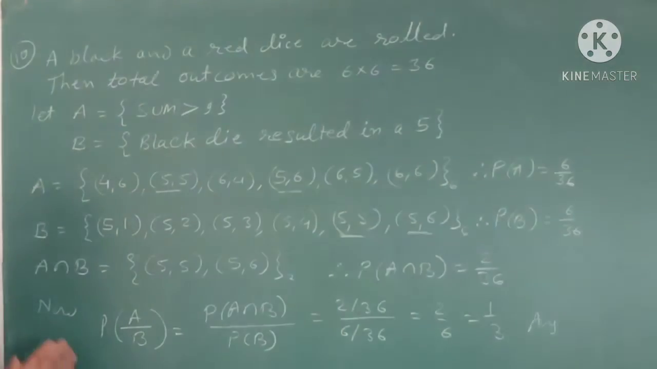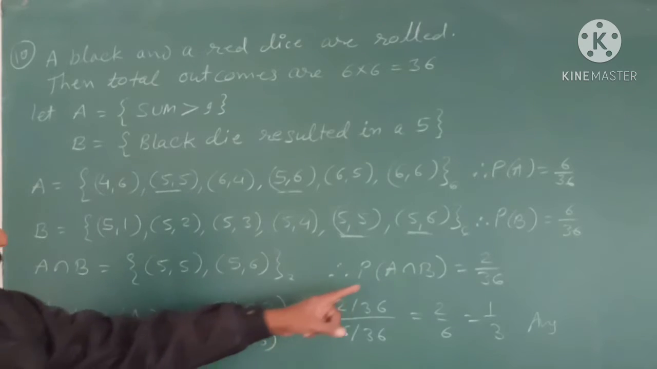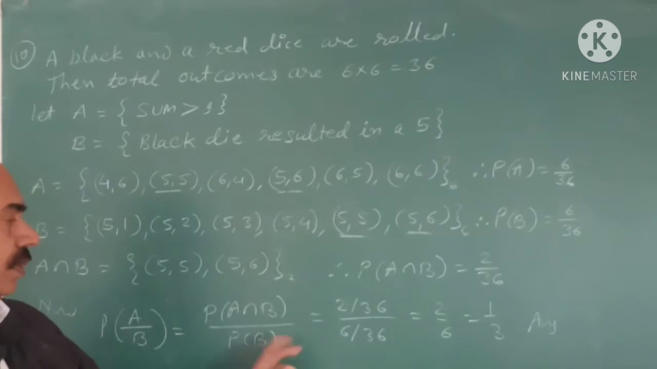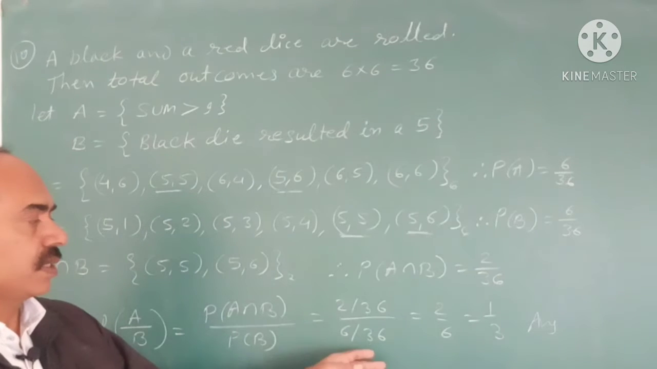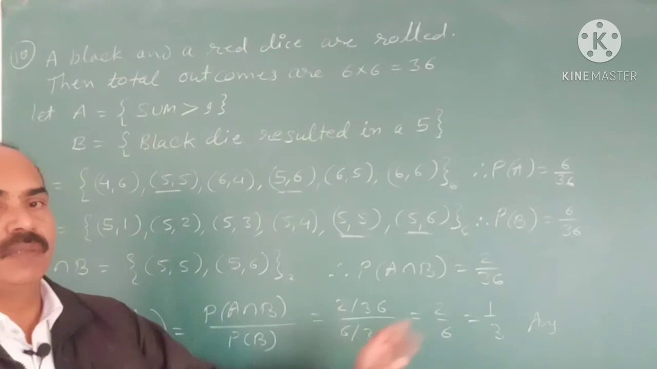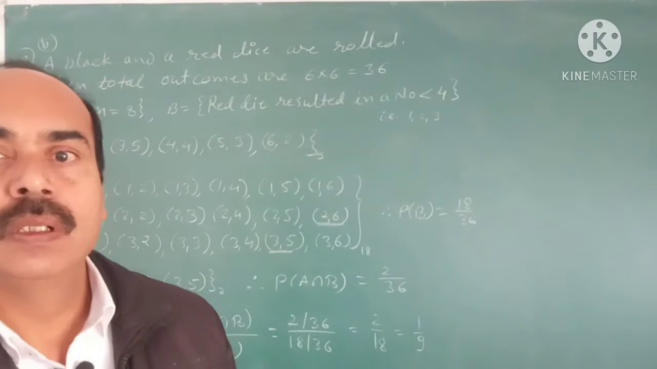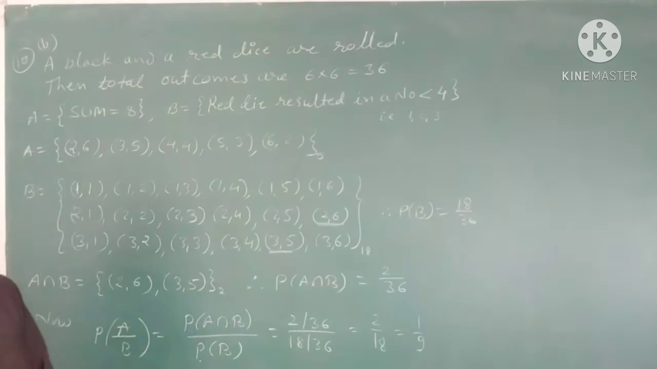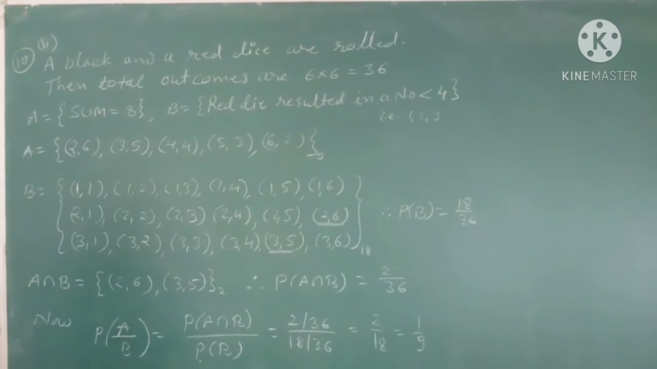Now probability of A, sum is greater than 9, given that B has already happened: probability of A intersection B divided by P(B). So A intersection B is 2 by 36 and P(B) is 6 upon 36, 36 cancels out, only 2 by 6, it means 1 by 3. This is the answer. Okay, next, second part of question 10.